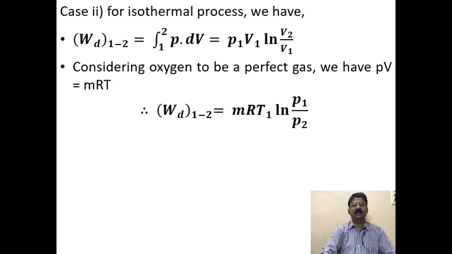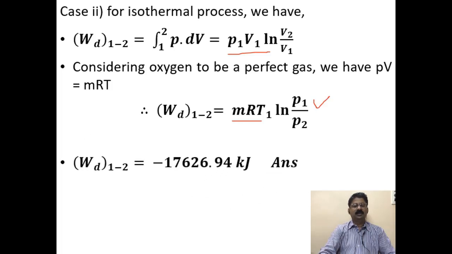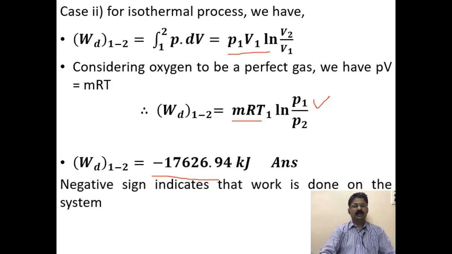What we did is, in place of P1 V1 we wrote MRT1, and V2 by V1 is also equal to P1 by P2. So all of you know this. Now if you make the proper substitution, you will get it as minus 17626.94 kilojoules. Once again the negative sign indicates that work is done on the system.